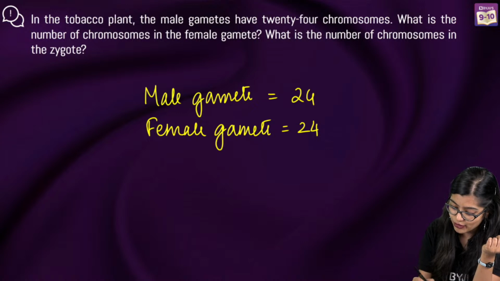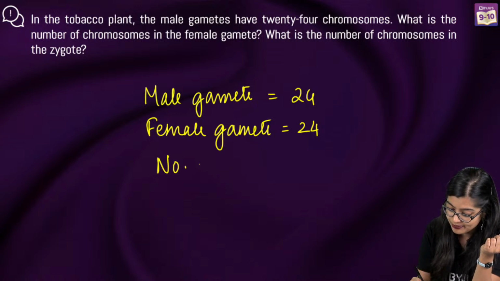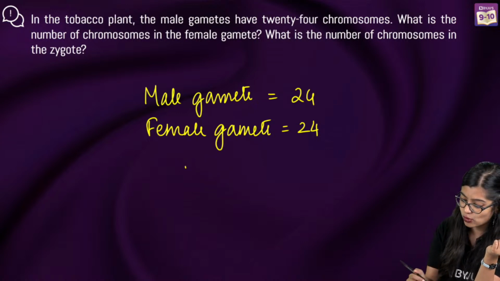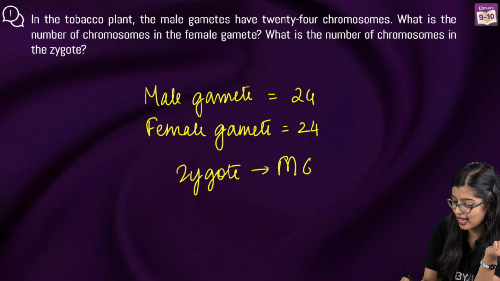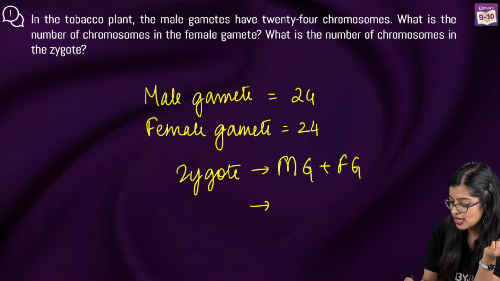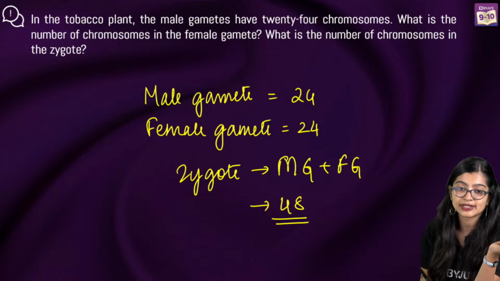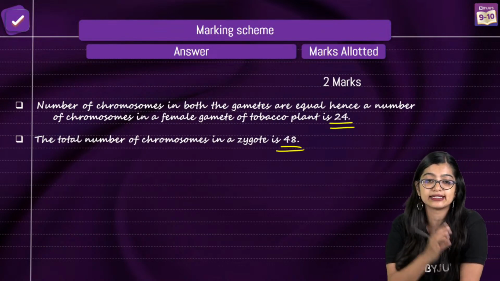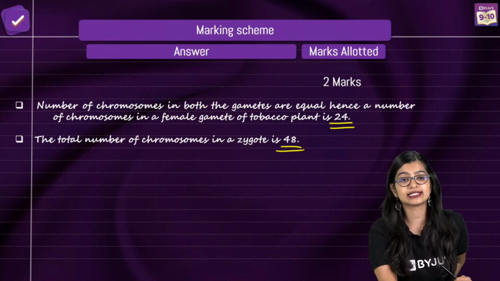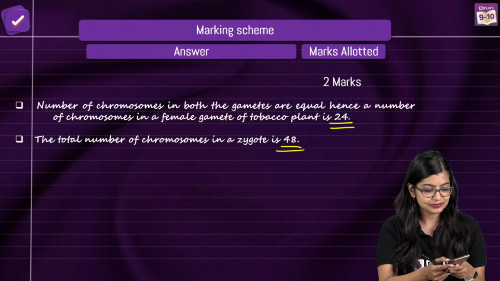And of course, at the end of the day, when there is the number of chromosomes in zygote, the zygote is formed as a result of fusion of male gamete and female gamete, which is why there will be 48. So the answer here is 24 in female gamete and in zygote it is 48. Very simple and easy.